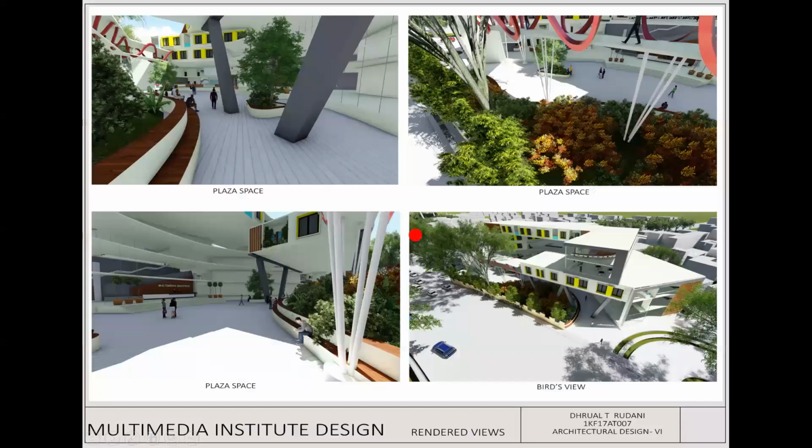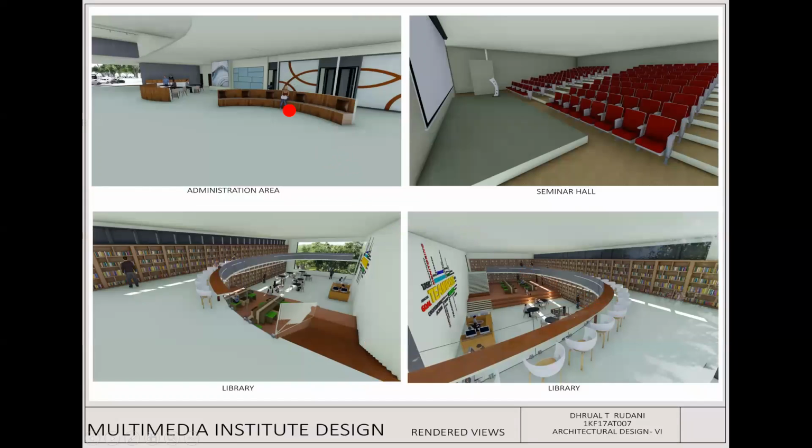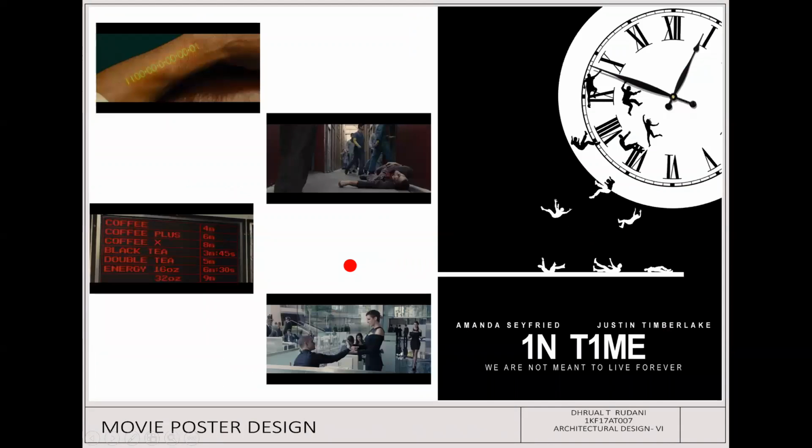Now, after the walkthrough, we have certain rendered views. There is the plaza space, and certain bird's eye views. There are also interior views of the administration area, seminar hall, and library. As I mentioned, it's double floor, where the lower floor has an intermediate deck, and the upper floor is also there. It includes 4,000 volumes, and the view is, of course, towards Lal Bagh. And this was regarding the major project.